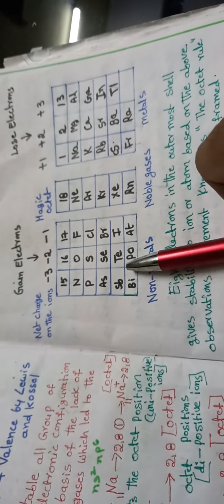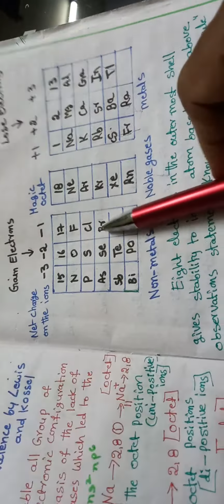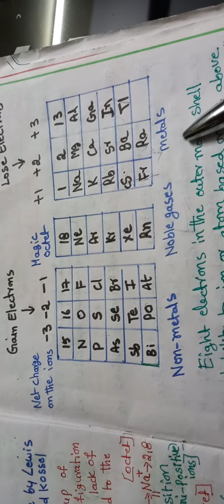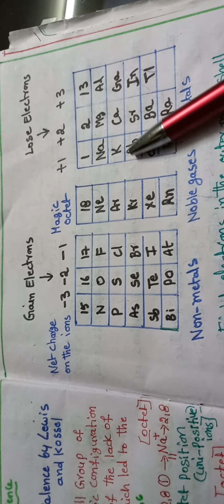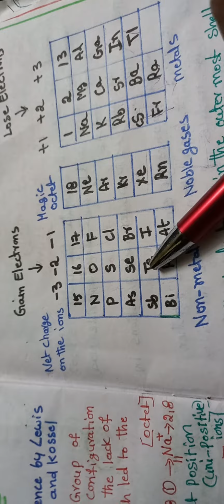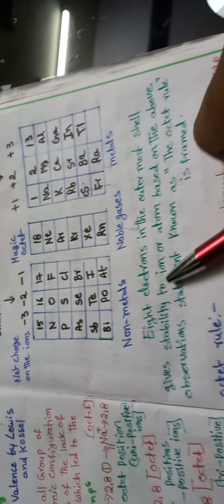When elements gain electrons, those elements are called non-metals. When elements lose electrons, those elements are called metals. So metals lose electrons and get the octet position, the same as the noble gases. And non-metals gain electrons and get the octet position, which is also similar to the noble gases.